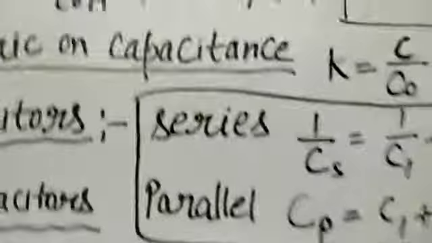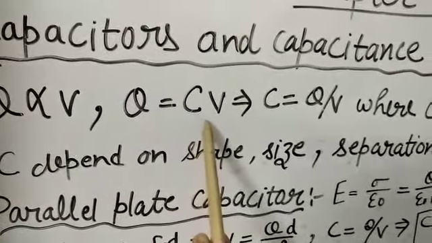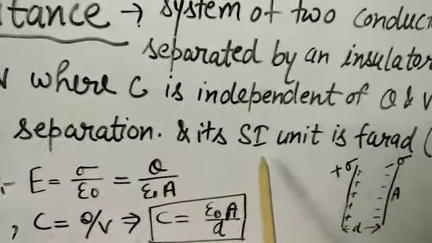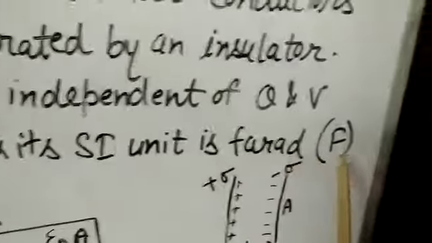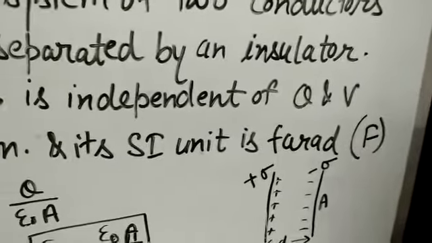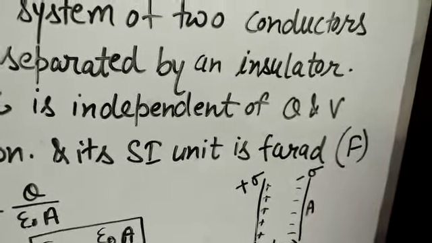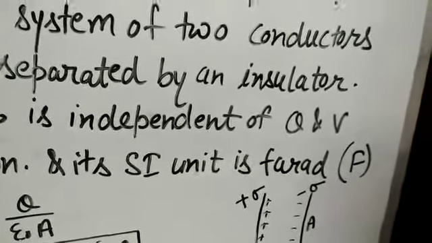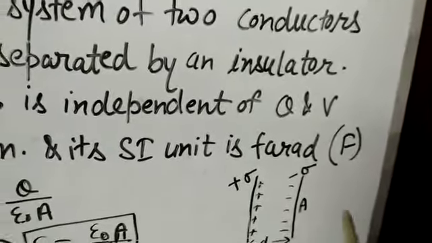So revise all these topics. What do you mean by capacitance and capacitors? How do we define the capital C, where capital C is the capacitance of the capacitor, having SI unit farad, capital F. Farad is a very big unit, so if I am taking small capacitances, the value lies in the range of microfarad or picofarad. So farad is a very big unit.